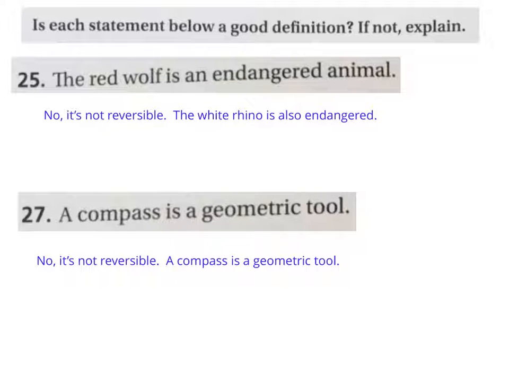An animal is a red wolf. Let's say an animal is an endangered animal if and only if it is a red wolf. And that doesn't work. A tool is a geometric tool if and only if it is a compass. That would suggest that the only geometric tools that exist are compasses. Oh, and I wrote a compass. Sorry about that. I wanted to say a protractor, so I'm glad that I caught that. A protractor is a geometric tool. Okay, that's better.